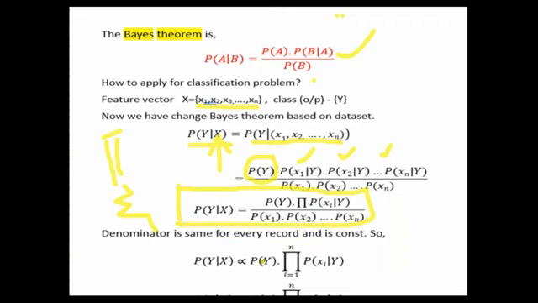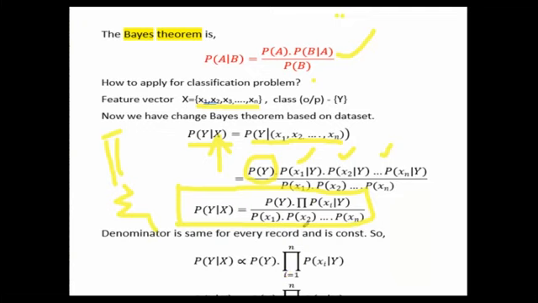But here I'm giving one more new, easy formula, because we can observe that the denominator is common for all the tuples. If you take any record, the denominator is common, because we are taking all the features: p of x1, p of x2, p of xn. So the numerator may change, the label may change, it may be yes or no, but the denominator is common, because we are considering the feature set x1, x2, and so on, xn. So if the denominator is common for all the probabilities, we can neglect it. That's why p of y given x is proportional to p of y times the numerator value.